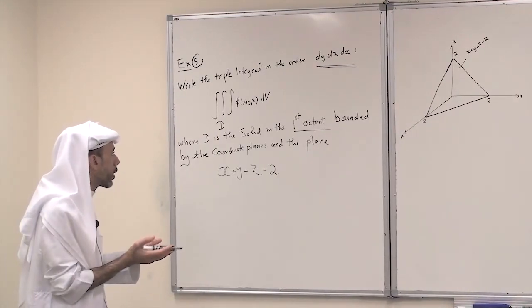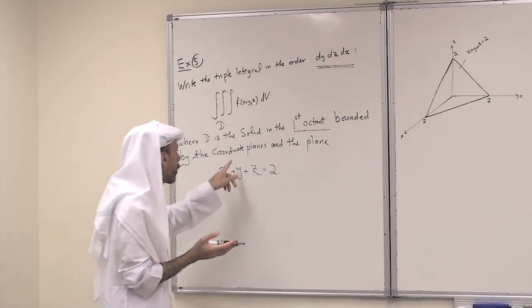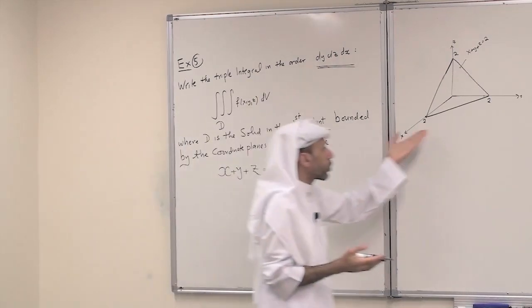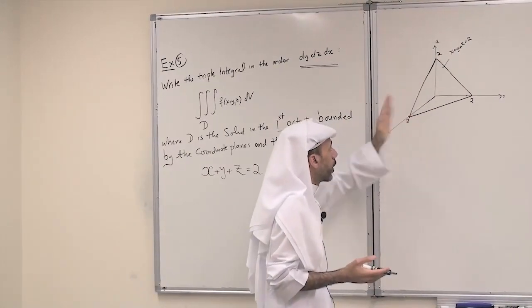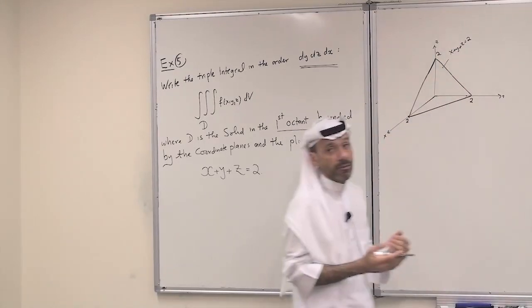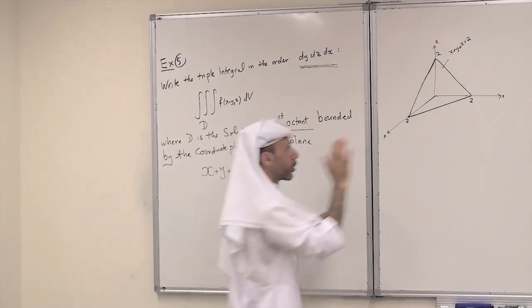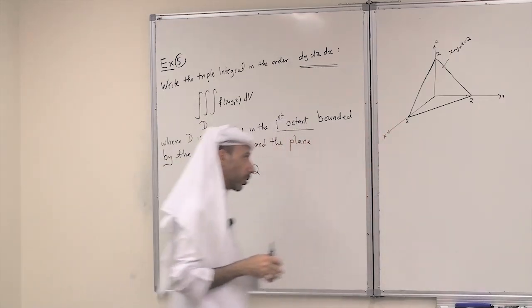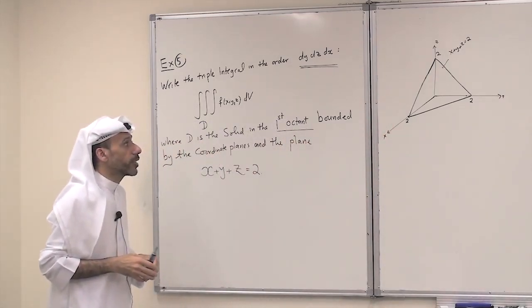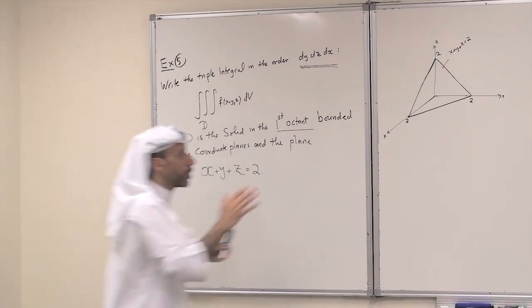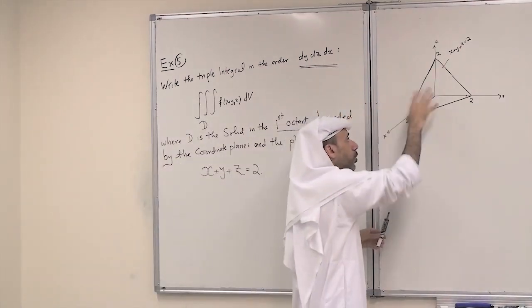The other boundaries are the coordinate planes. We have the xy plane, the xz plane, and the yz plane. It is some sort of a solid in the corner of the coordinate planes. So this is the solid: everything below the plane in the corner.